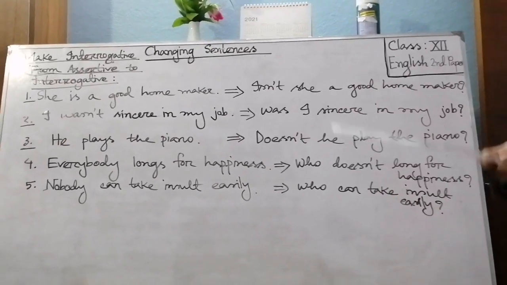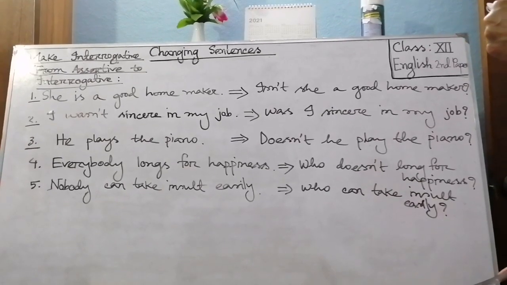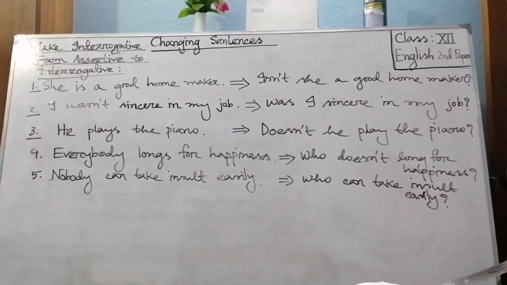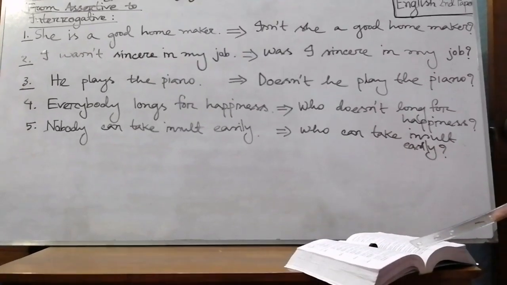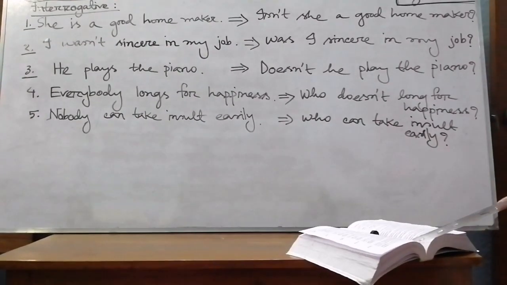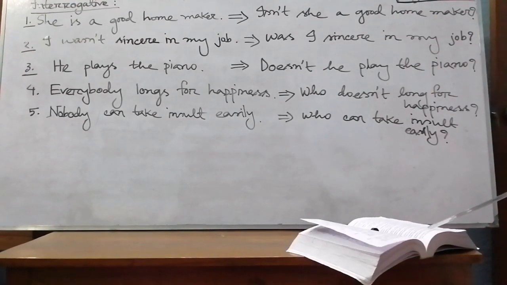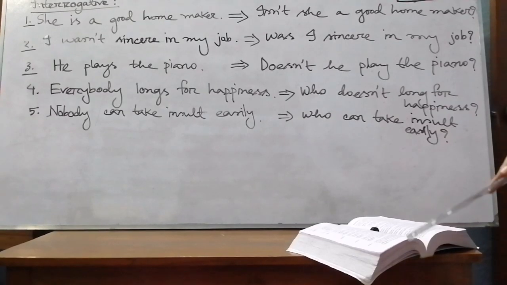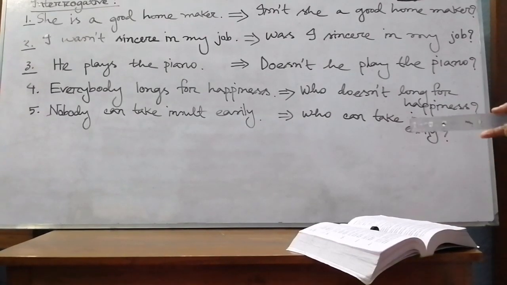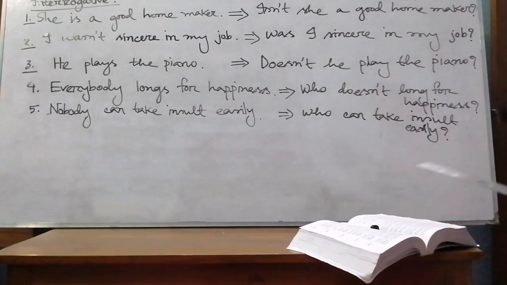So you see, if there is no be verb or auxiliary verb in a sentence, and if we find this type of assertive sentence, then to make it interrogative, we will follow this rule. At the beginning of the sentence, we will use don't, doesn't, or didn't according to the subject, and then subject plus main verb plus extension. Then, my dear students, write down by yourself.